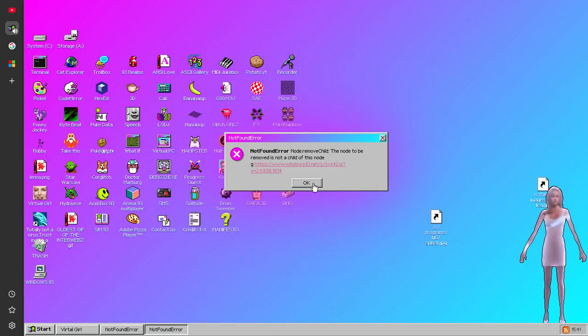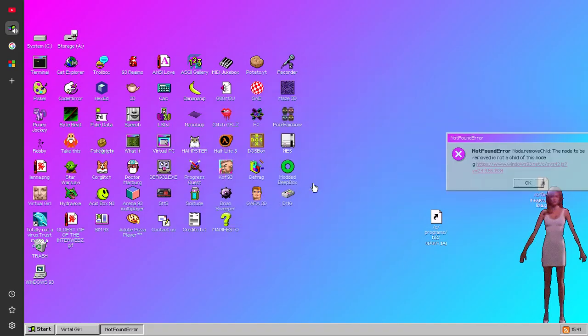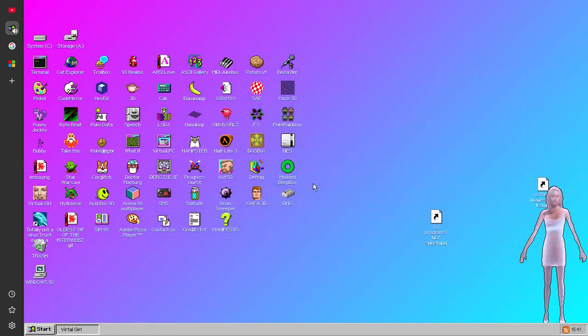Not found error. This node to be removed is not a child of the node. Okay, there is quite a common error that you may face if we are trying to kiss the girl, because she doesn't like to be kissed.